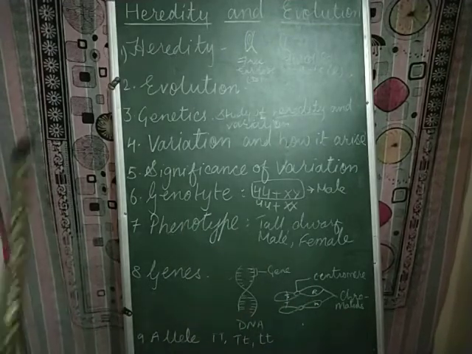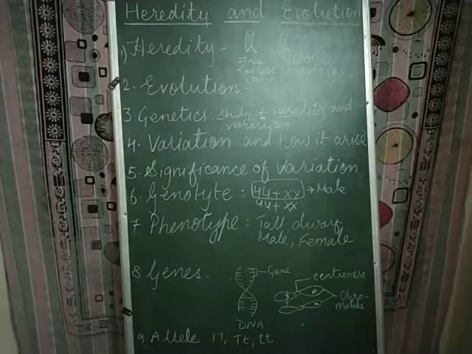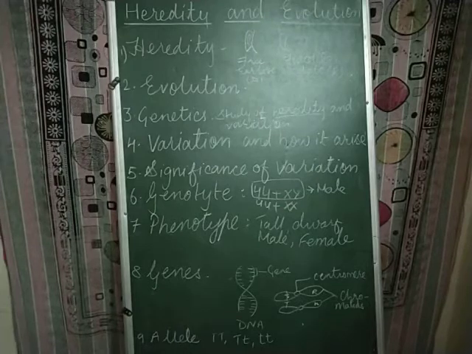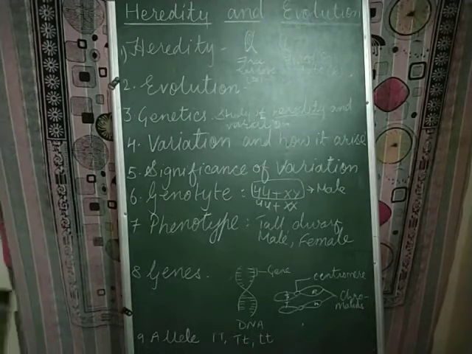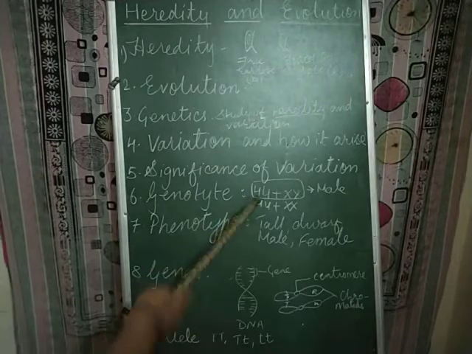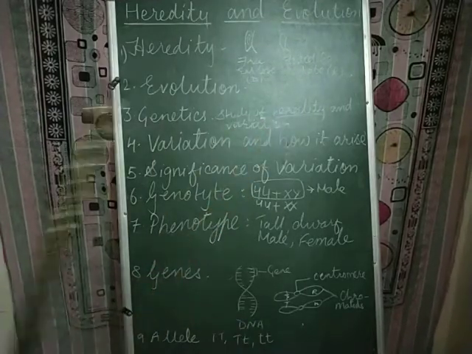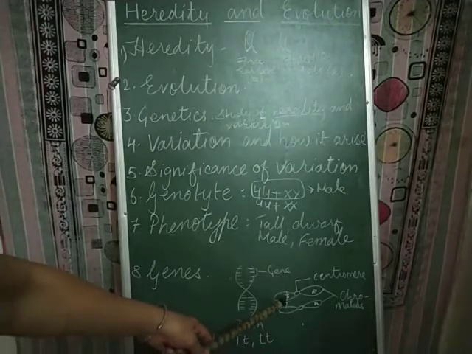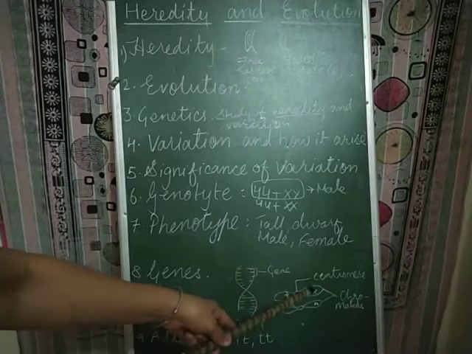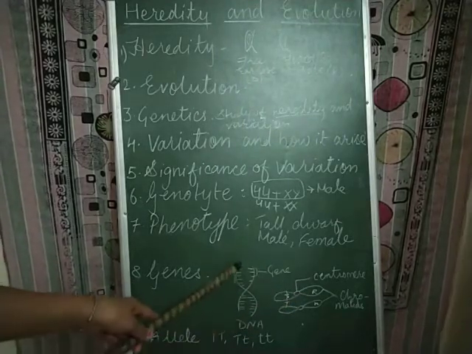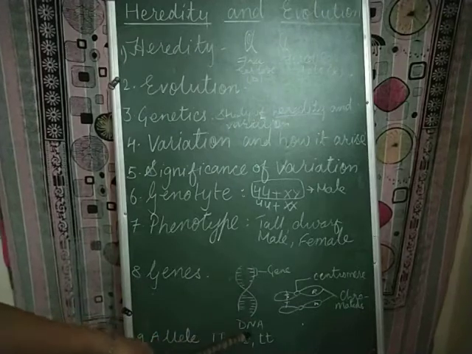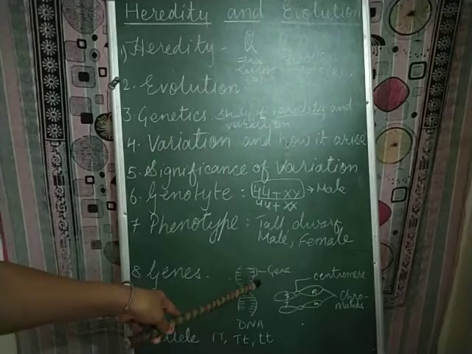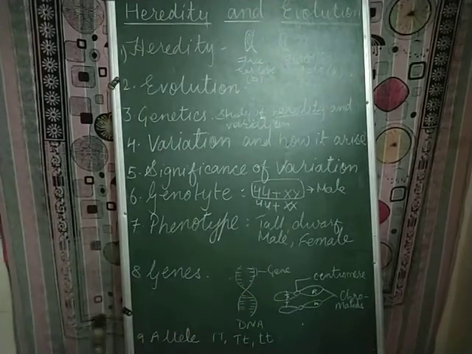In human beings, as I told you, there are 44 autosomes and 2 sex chromosomes. In total we have 46 chromosomes, so we have 22 pairs of autosomes and 1 pair of sex chromosomes. Chromosomes are formed by the condensed chromatin material. Chromatin material contains the DNA, which contains the genes.